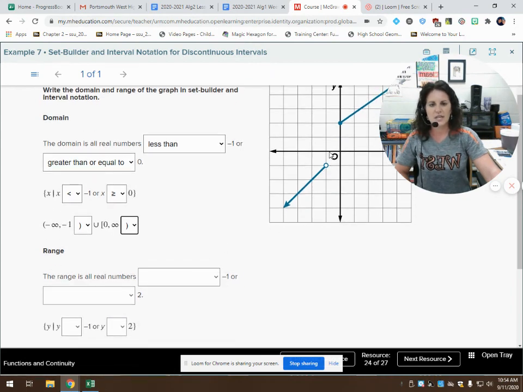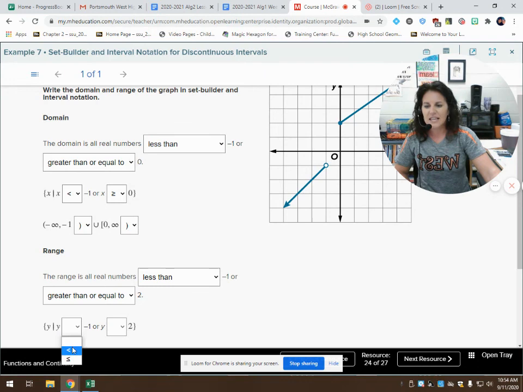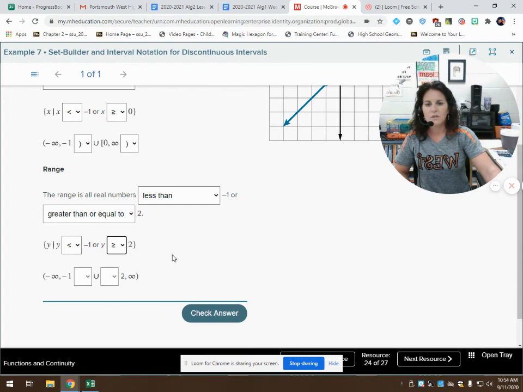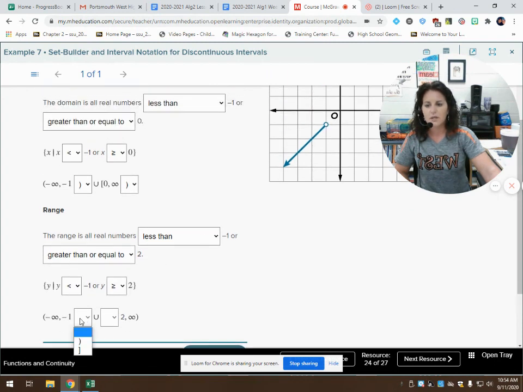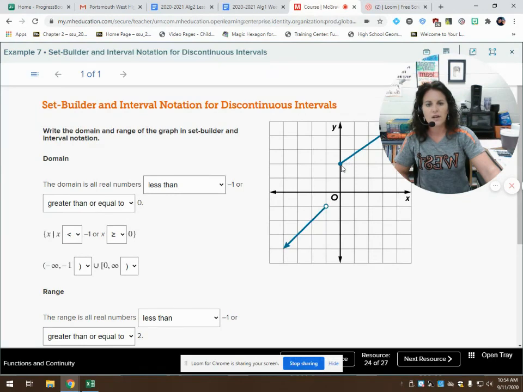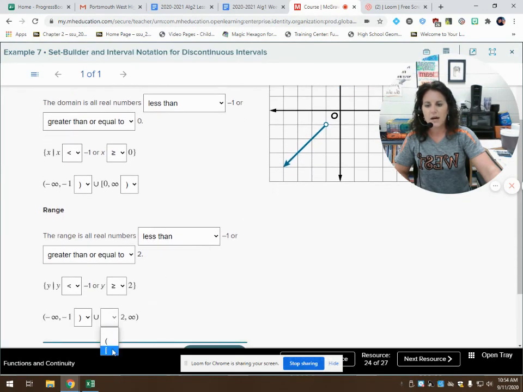Okay, so my range then, what is my range? Looks like the range is everything less than -1, right? We have a range value here at -1, but not including that one because it's an open circle. And it's everything greater than 2, and it's including 2, so it's greater than or equal to 2. So we say y such that y is less than -1 or y is greater than or equal to 2. Once again, we're not including the -1, so it's a parenthesis. We are including the 2, so it is a bracket.